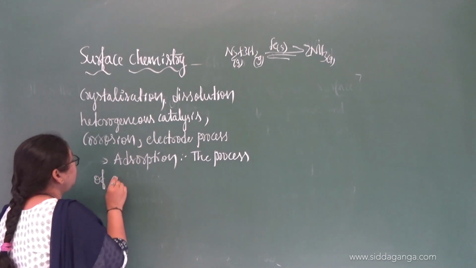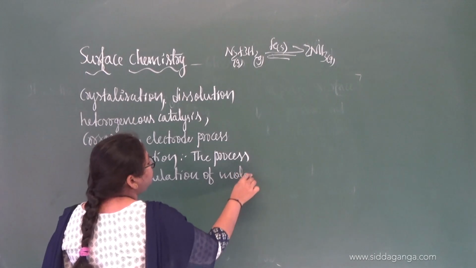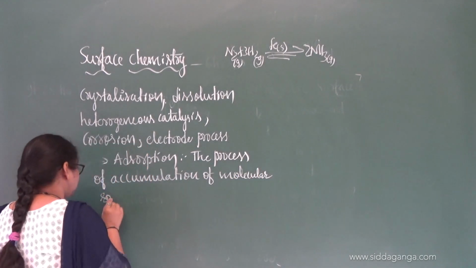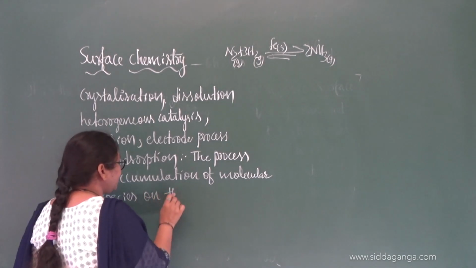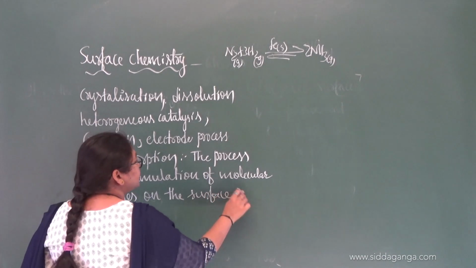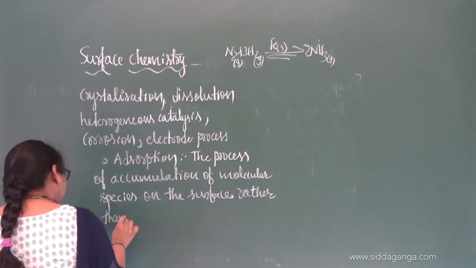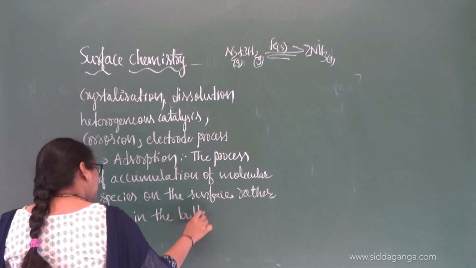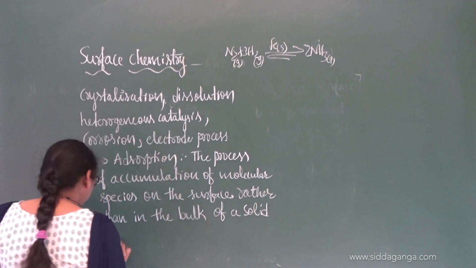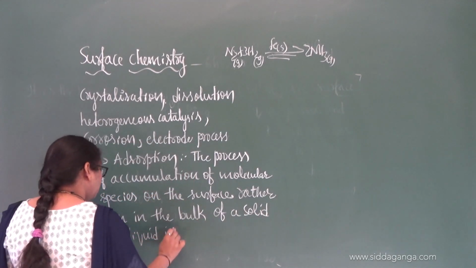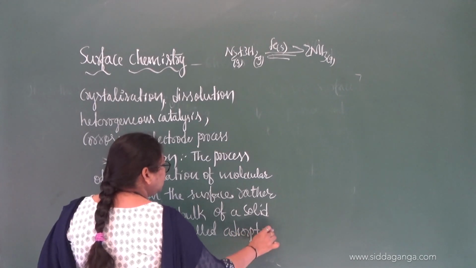The process of accumulation of molecular species on the surface rather than in the bulk of a solid or liquid is called adsorption. This is the definition.